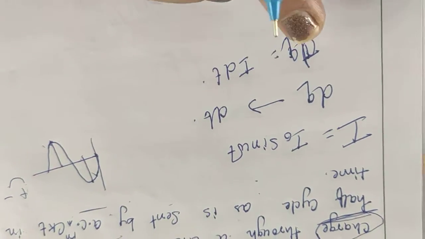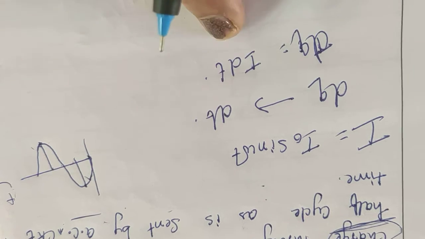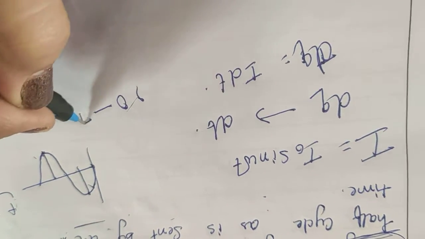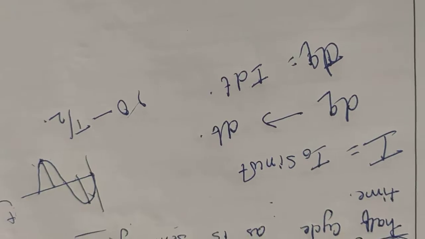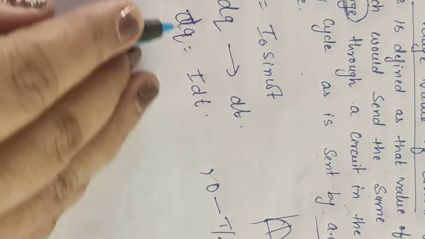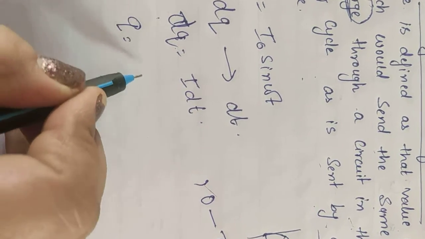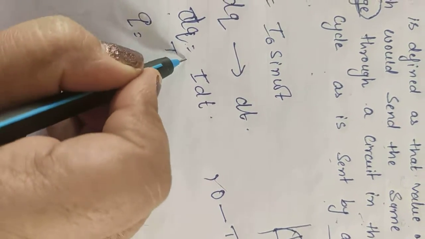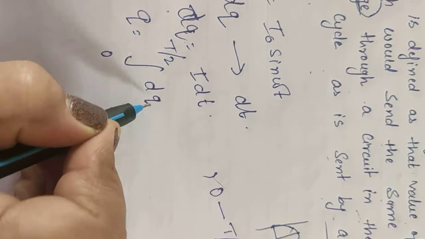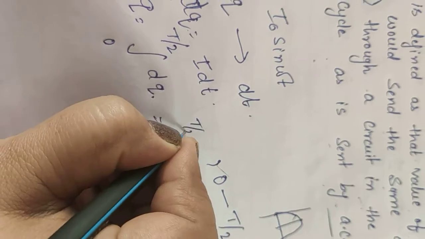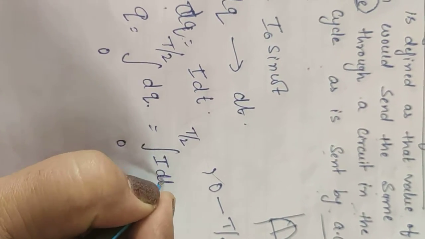Now the total charge sent by AC in the time 0 to T by 2, we can calculate by integrating. So that charge q is given by the integral from 0 to T by 2 of dq, and that is equal to the integral from 0 to T by 2 of I dt.